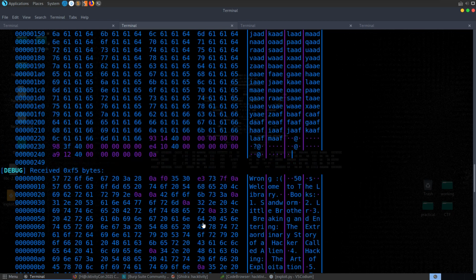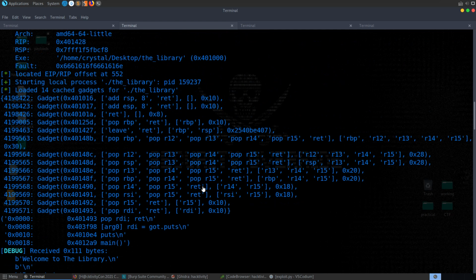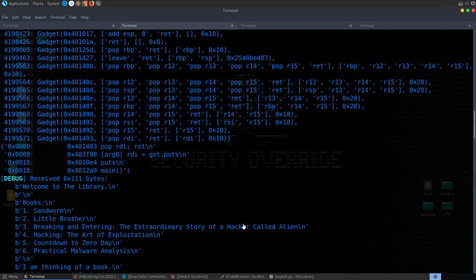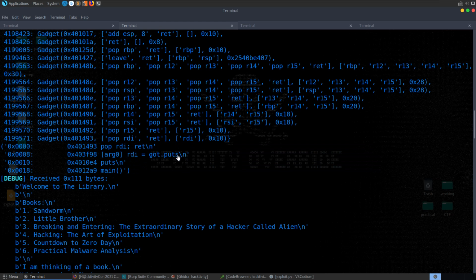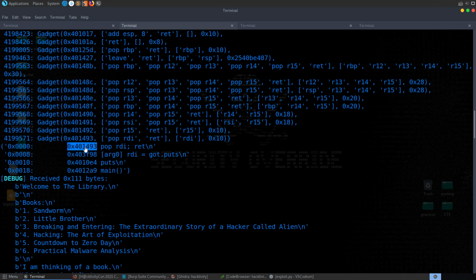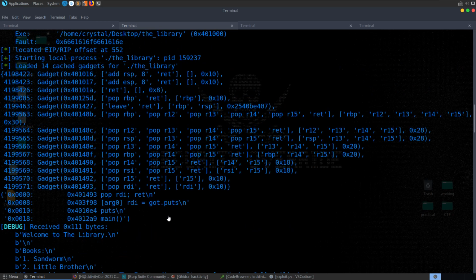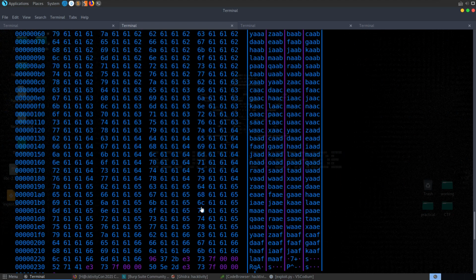We can go up a little bit more and see that it printed out all the gadgets here, since we asked it to print out the gadgets at the beginning. And then this is the ROP chain it put together to leak the got puts address. You can see it's put got puts into RDI, it's called puts, and then it's called main, and these are all the addresses we'd use if we wanted to put this together manually. So I hope that explained that well.